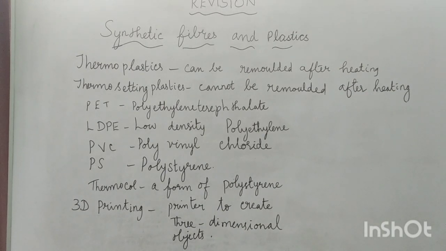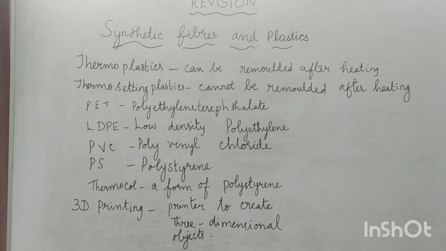Then LDPE. The full form for LDPE is low density polyethylene. What is the use of LDPE? It is used for making poly bags, grocery bags and packaging of foods and bread. Then, what is PVC? PVC is polyvinyl chloride. What is the use of PVC? PVC is used for making pipes for sanitary fittings.